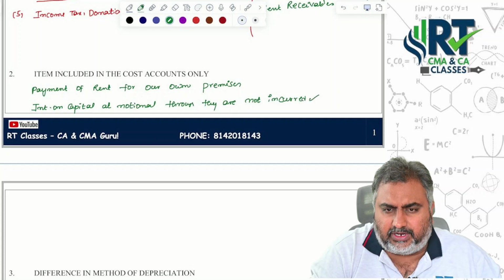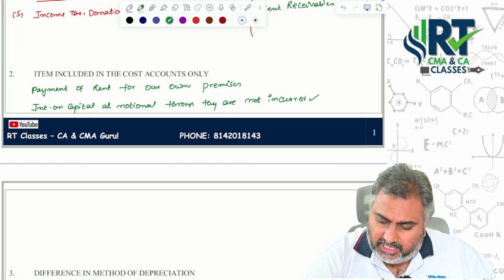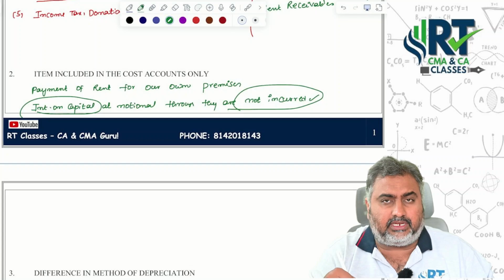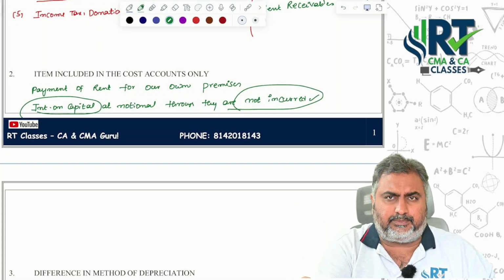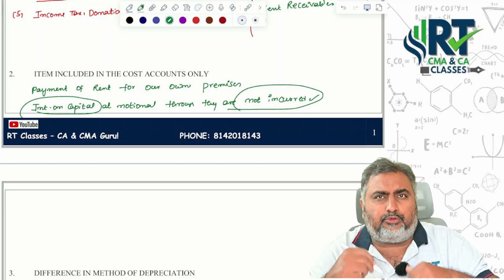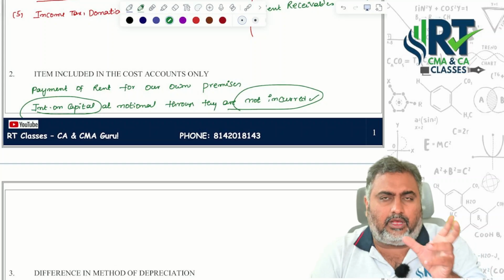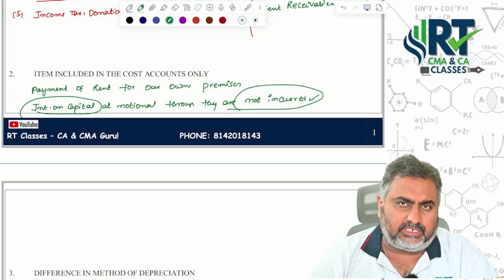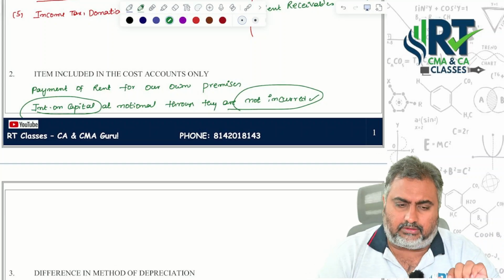If they are incurred, definitely you will record it under financial accounts. Even though it is not incurred, I have taken this amount from him and I need to pay interest on it. I am not paying right now, but in case I do, I need to pay this amount. This is also a notional expense, recorded only under cost accounting but not under financial accounting.